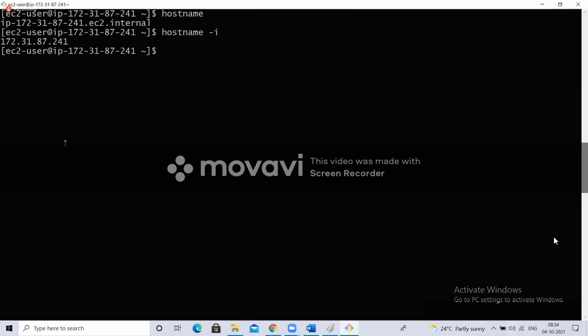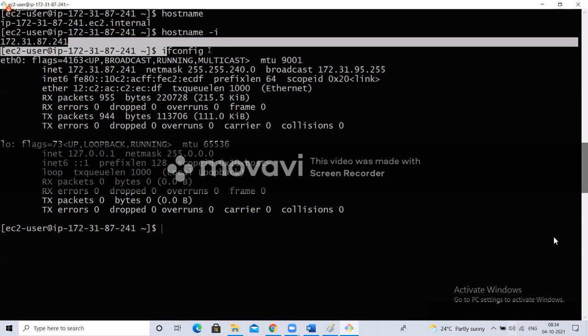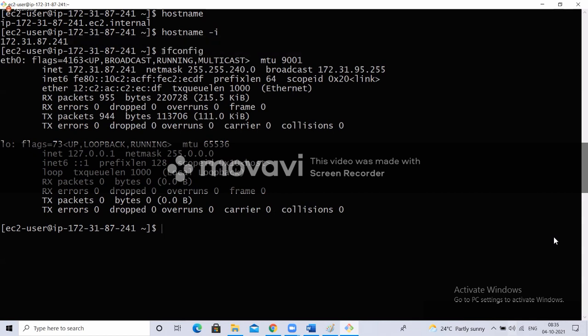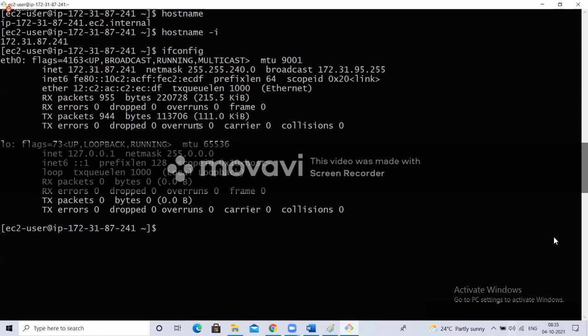Next, I want to see the public IP address. ifconfig, that we will discuss later. One more command to see the IP address is ifconfig. Public details we'll discuss later. ifconfig is one more command we use in general to see the IP address. Here also it is going to show the IP address. So either you can type hostname -I or else ifconfig. In Windows it is ipconfig, but in Linux it is ifconfig. This is a command we use in general to see these IP addresses.